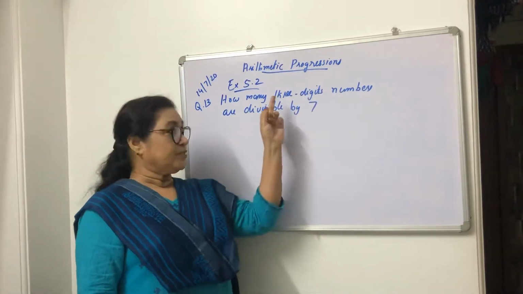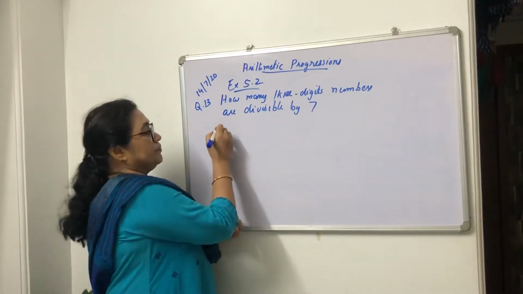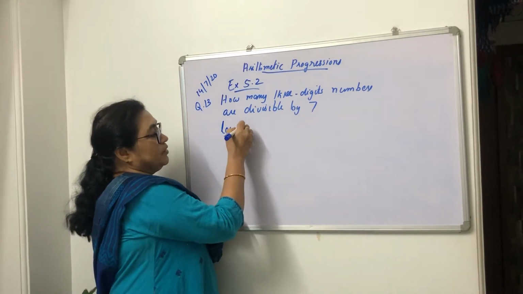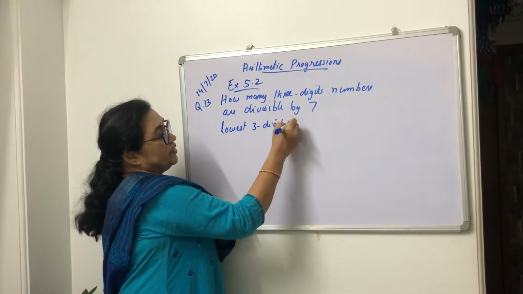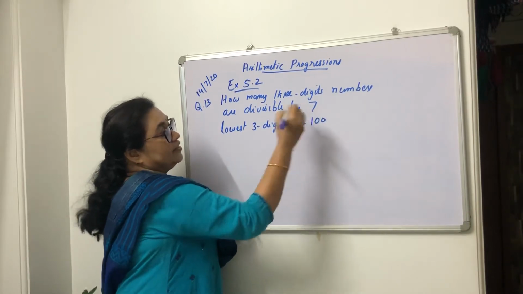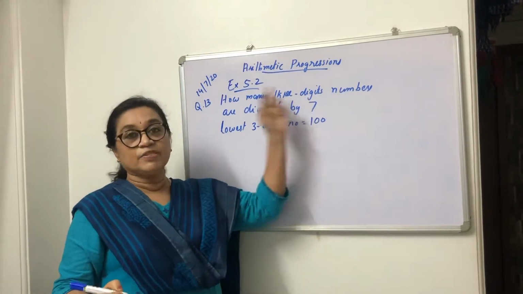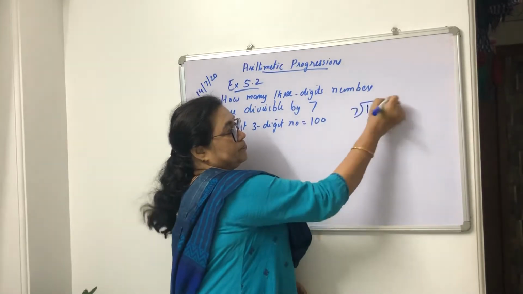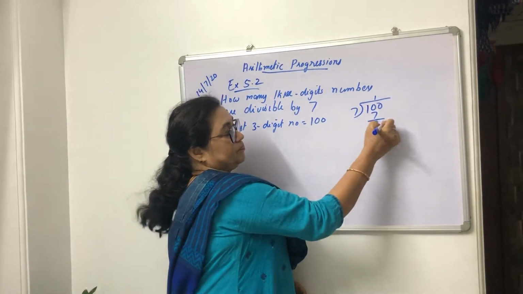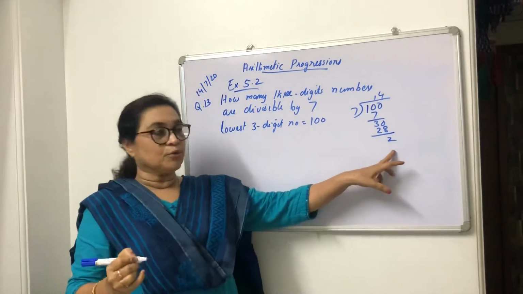Which is the smallest three-digit number? The number is 100. So I am going to check whether this 100 is divisible by 7. The remainder is coming 2.